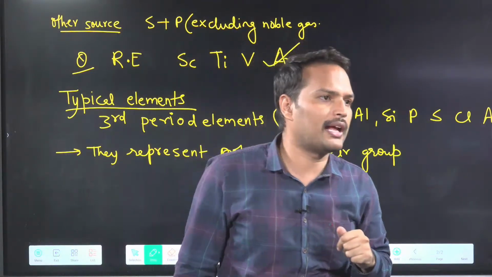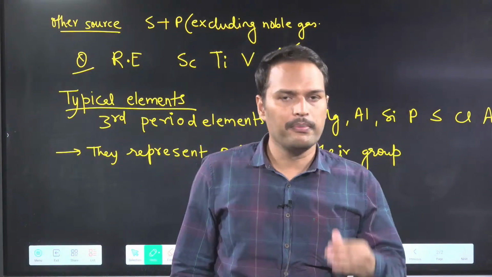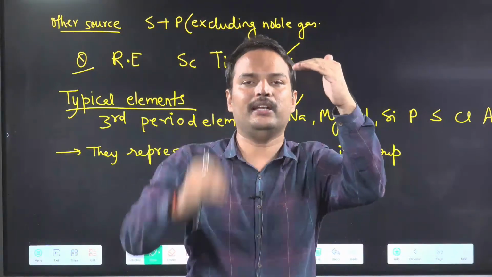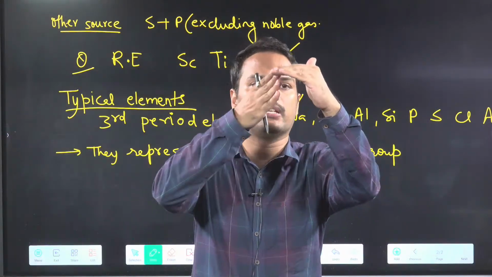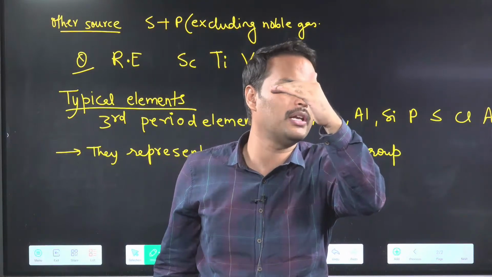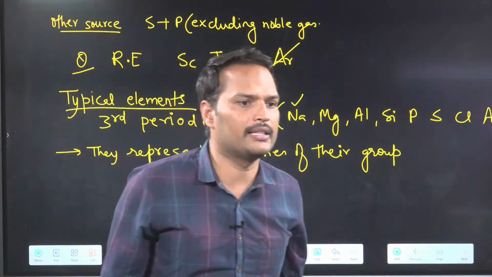Now the question arises here: why are you not saying lithium and beryllium? Because group 1 starts with lithium, group 2 starts with beryllium, so why are you not saying the properties of group 1 are similar to the properties of lithium? Why are you not saying like this?